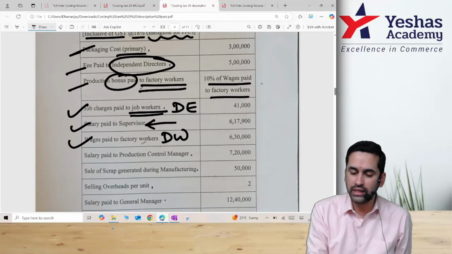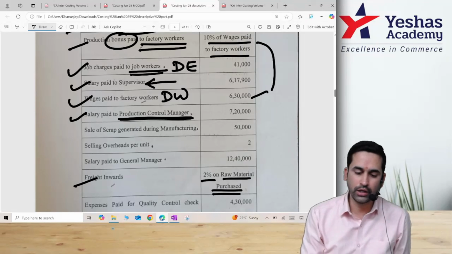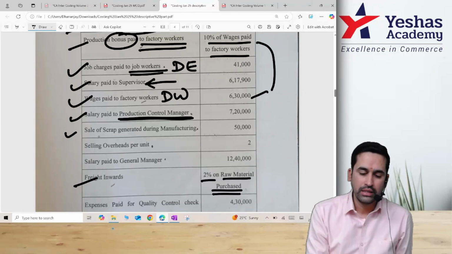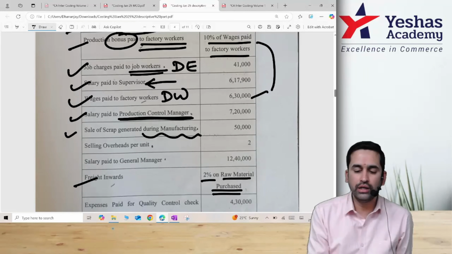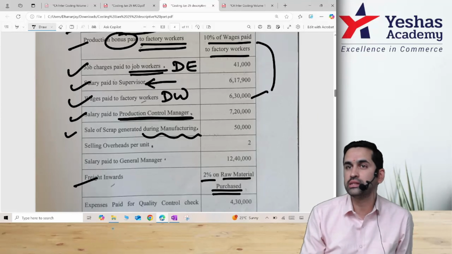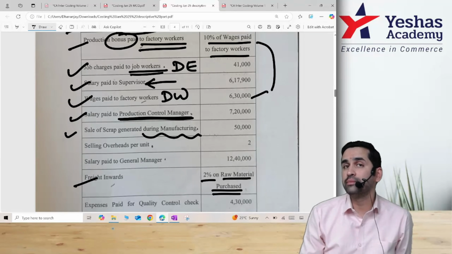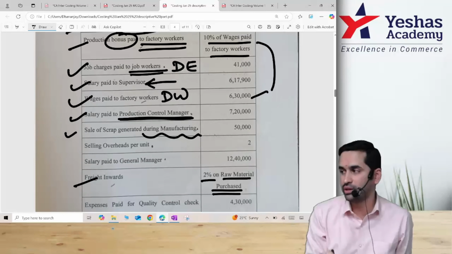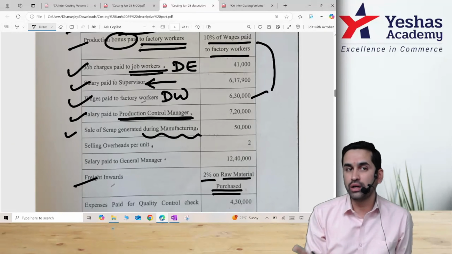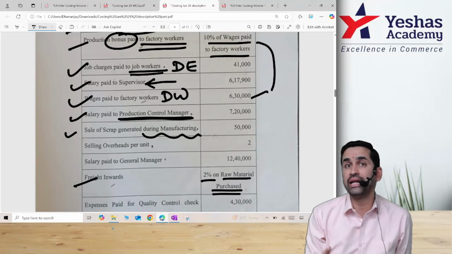Salary paid to production control manager, that means this should be above COP. You should take it as related to production. You answer. Sale of scrap generated during manufacturing. What scrap is this? RM scrap or WIP scrap? During manufacturing. Exact this line was there in class material homework question. During process, when they say, remember there was one leather bag question, cutting wastage.